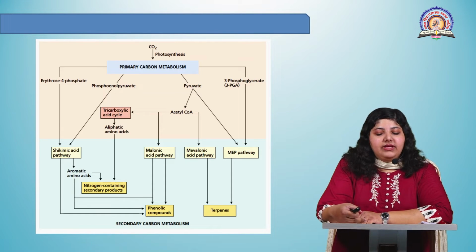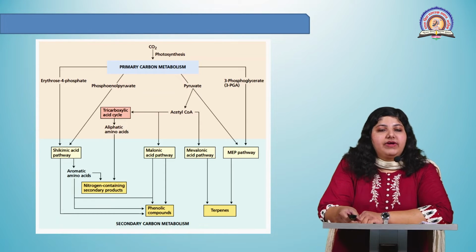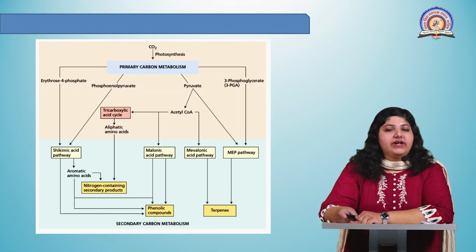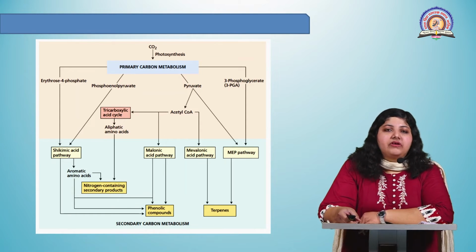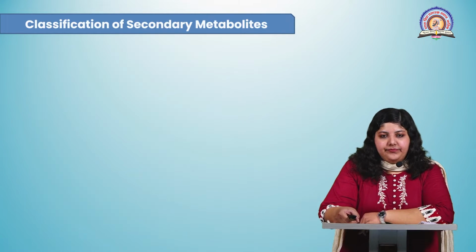below you can see there is a demarcation, two different colors are given to indicate where the primary metabolism is ending and where the secondary metabolites are formed. So in this way, the products of primary metabolism act as precursors for the production of secondary metabolites.